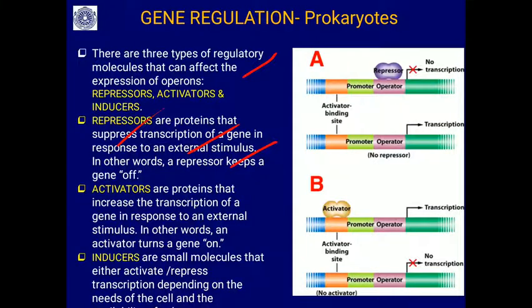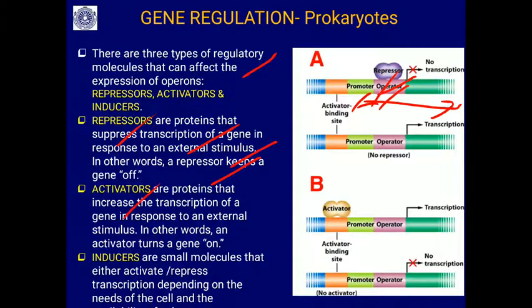In other words, the repressor keeps the gene off. When the repressor sits on the operator, even if the RNA polymerase sits on the promoter, it cannot slide to make mRNA because the repressor prevents it. So this is called a repressor. It shuts the gene off.